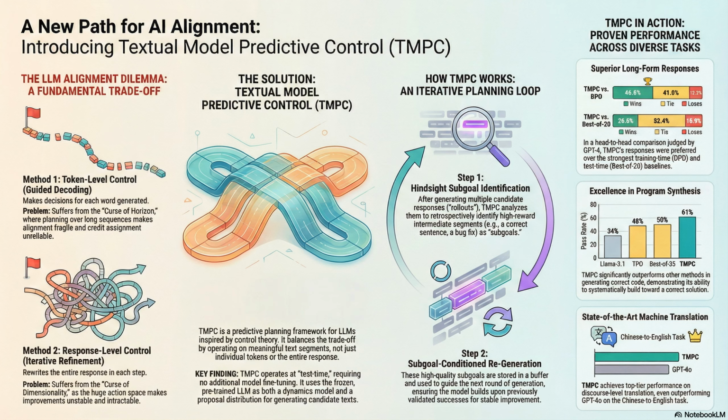And you can see exactly why. If an early attempt generates a piece of code that passes 2 out of 5 tests, that piece gets locked in the buffer as a validated subgoal. The next attempt then focuses on solving the other 3 tests, building on that proven foundation. It's not reinventing the wheel every time, it's systematically building a working solution.